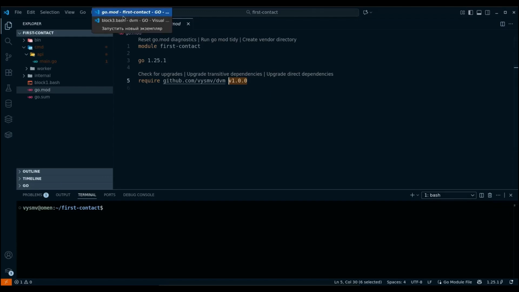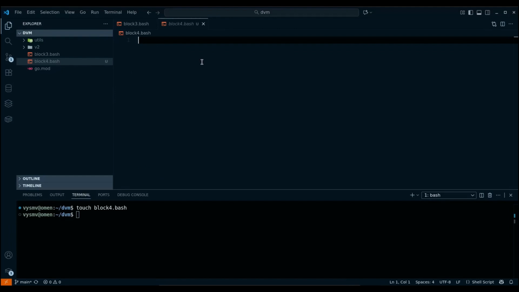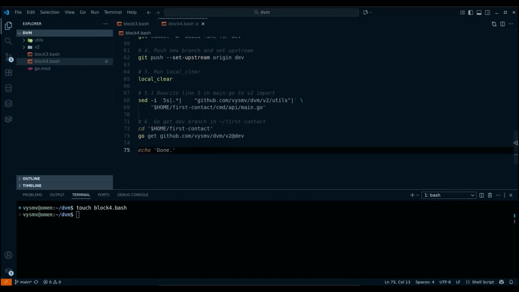The goal of the fourth block will be to see how we get a pseudo version if we execute something like go get github.com/user/project@dev. That is, if we try to pull the module by branch name rather than by tag. Let's also apply the script to bash here. To do this, let's create a file called block4.bash in the DVM project and paste the code into it.